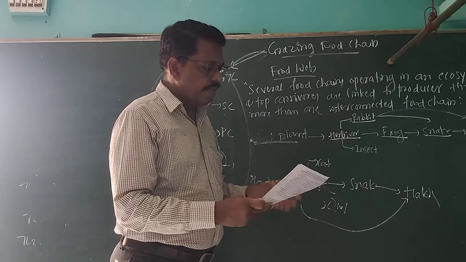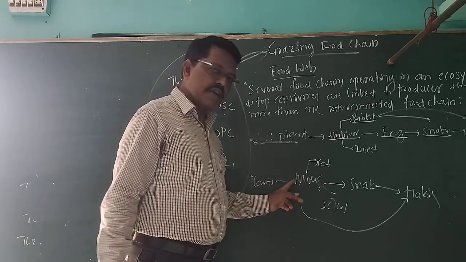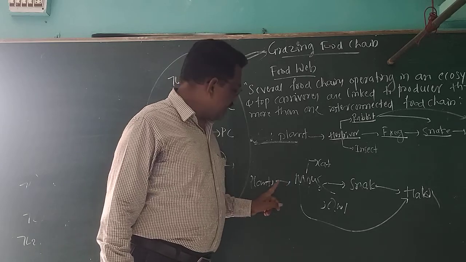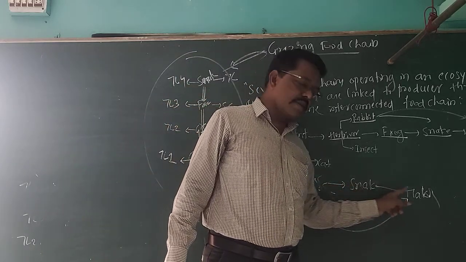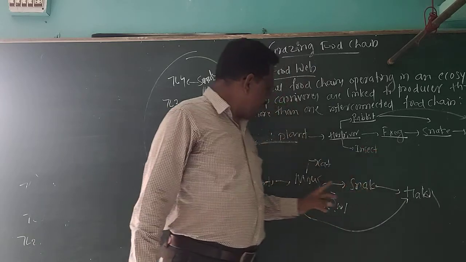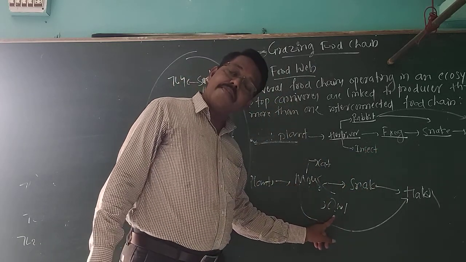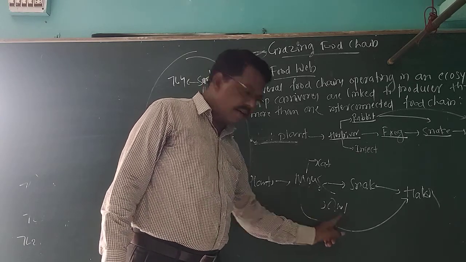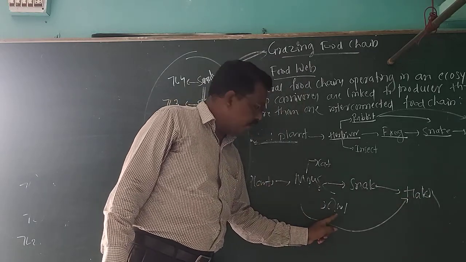Finally, the food web is a network of food chains. It is a network of what? Food chains. Here I want to give another example. Plants are eaten by the mouse. Mouse is eaten by the snake. Snake is eaten by the hawk. Then plants are eaten by the mouse, mouse is eaten by owl. This is one food chain. This one is another food chain.